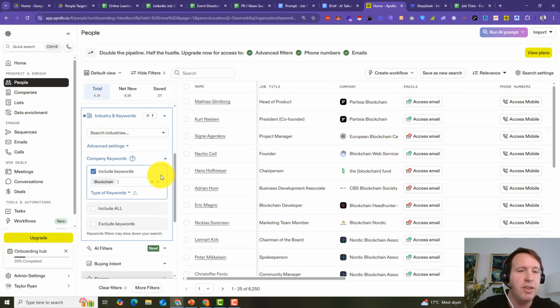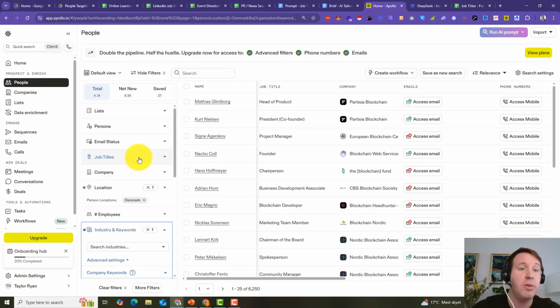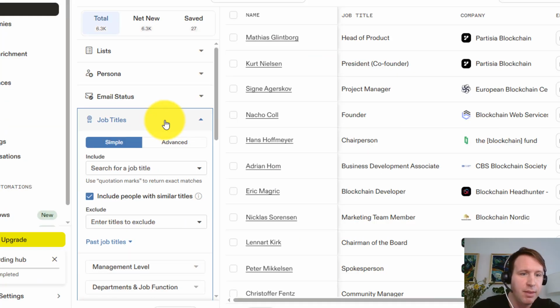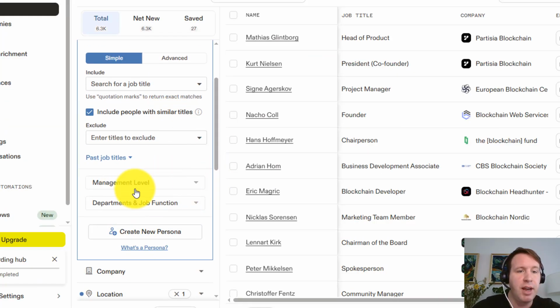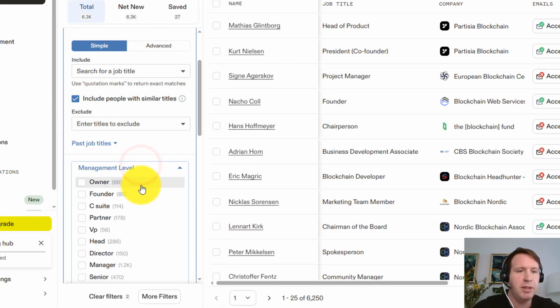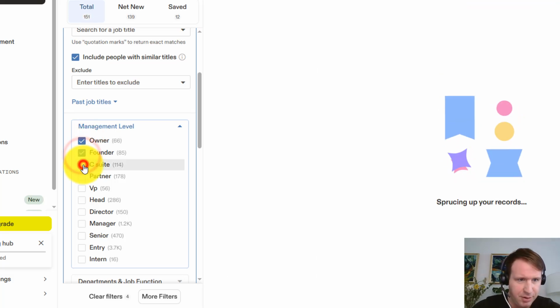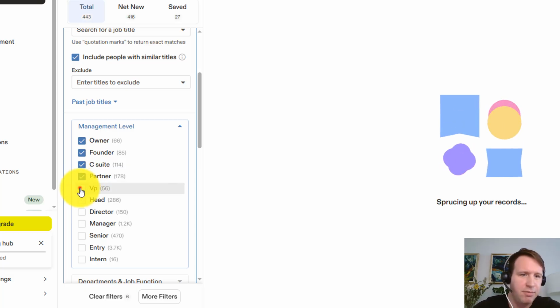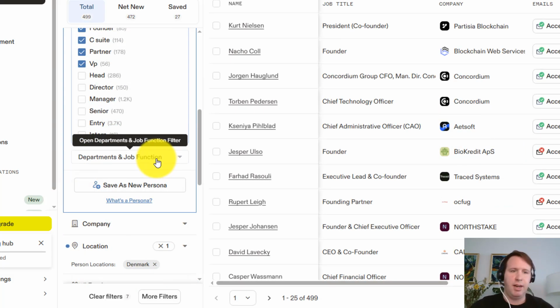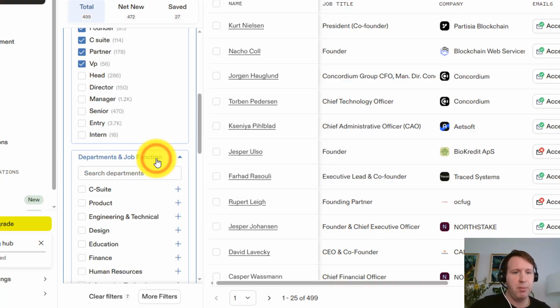And I now want to make sure that I am filtering even further by the larger management types of people. So the next thing that I want to do is go into job titles. Then I want to make sure that I am selecting the management level. And if you do not have include people with similar titles, then go ahead and check that box. Management level. And the first group that I'm going to create is owner, founder, C-suite, partner. And this is always kind of an up in the air kind of one. So VP, why not?